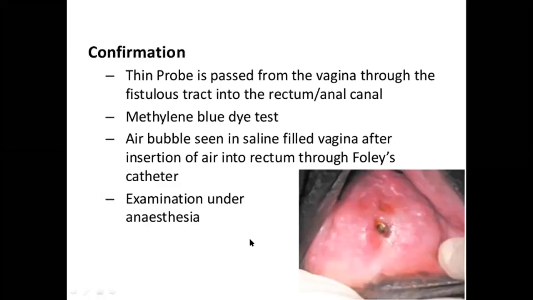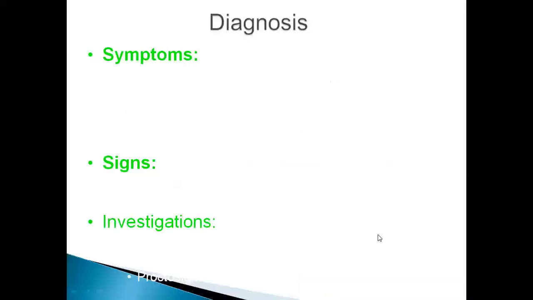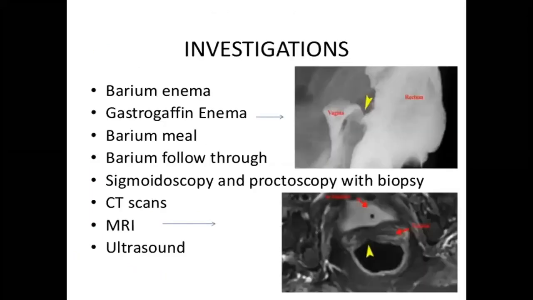Then examination under anesthesia to directly visualize and palpate these fistulas. So investigations are barium enema, where you can see the fistulous tract, gastrografin enema, barium meal studies, sigmoidoscopy and proctoscopy with biopsy, CT scan, MRI and ultrasound.